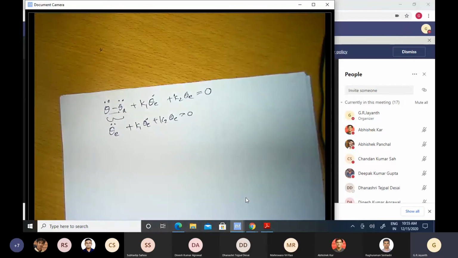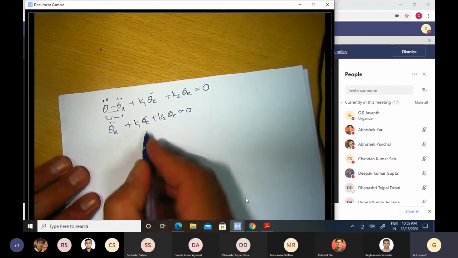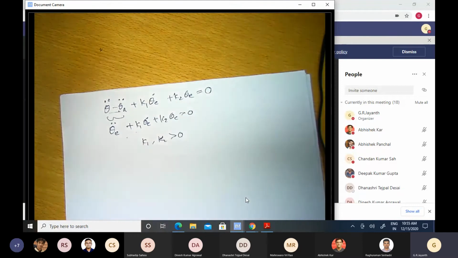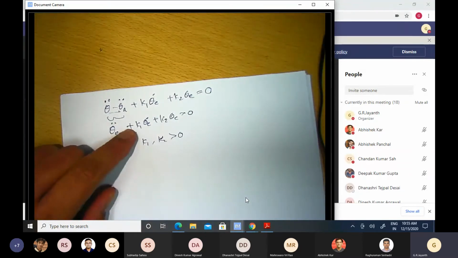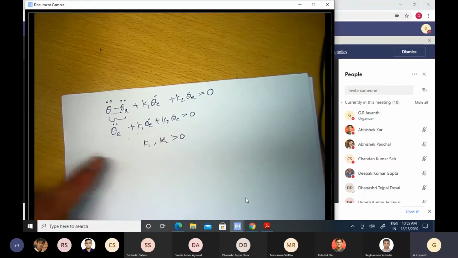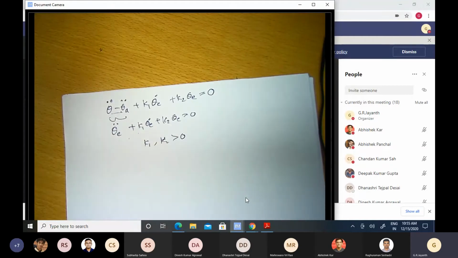So what will happen now? If I choose k1 and k2 to be greater than 0, in fact I can do pole placement here. I can choose such a value of k1 and k2 that my error dynamics theta E is like a mass spring damper system, right? The error dynamics dies down as a function of time fast enough.